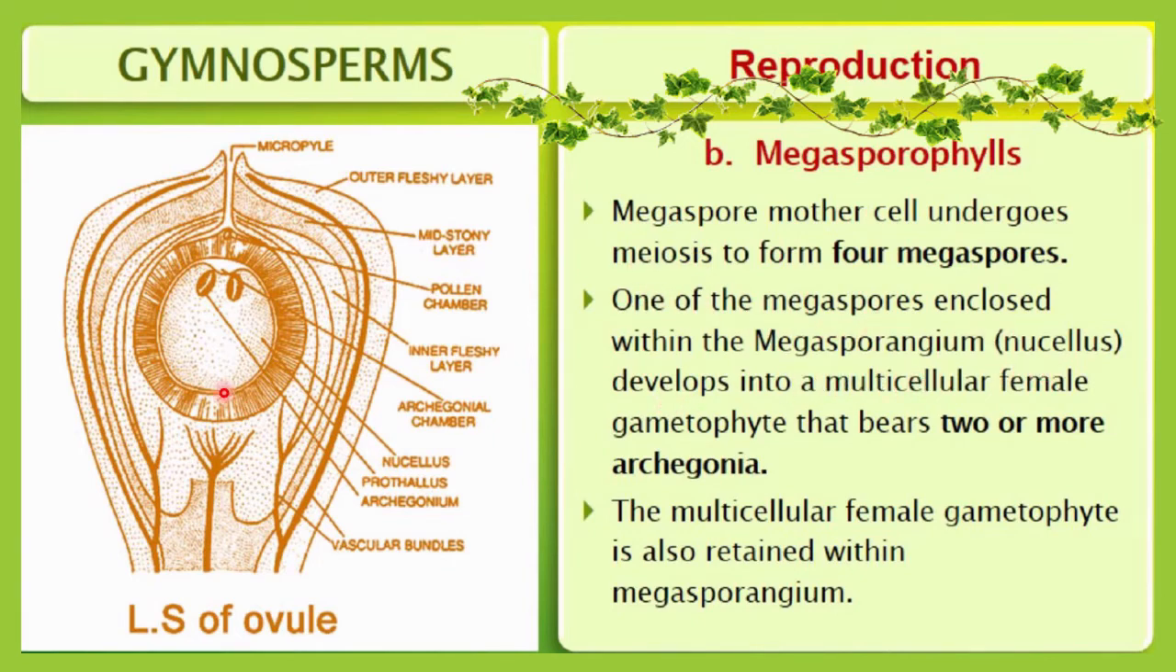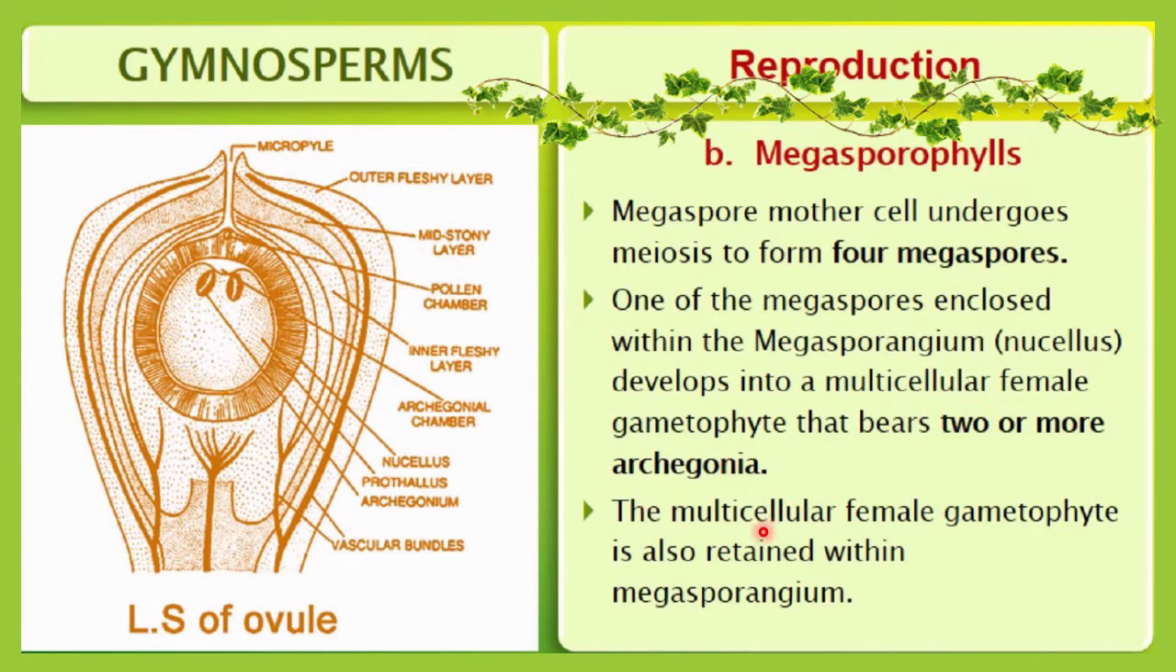Here you can see the structure of a nucellus. This is the nucellus, a thick layer. It is called the megasporangium, and inside it the megaspore will be enclosed and develop into a multicellular female gametophyte. That will bear 2 or more archegonia. Here you can see this structure is an archegonium, and you can observe 2 archegonia inside. Maybe 2 or more than 2 may be there.